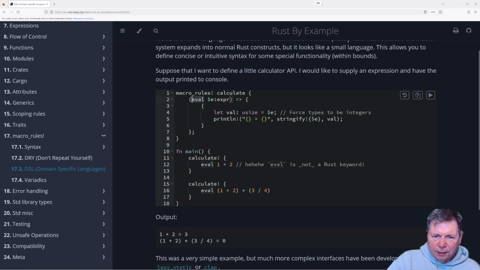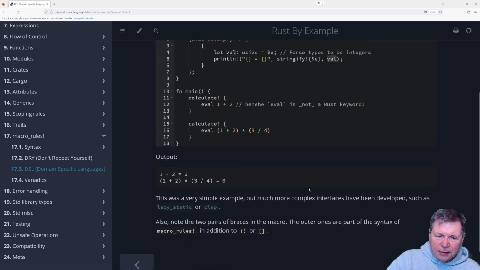Expression, E. So we're just going to stringify, right? And then execute the expression. Okay, but this is not a string. It's an actual thing. Okay. So that's the difference, right?